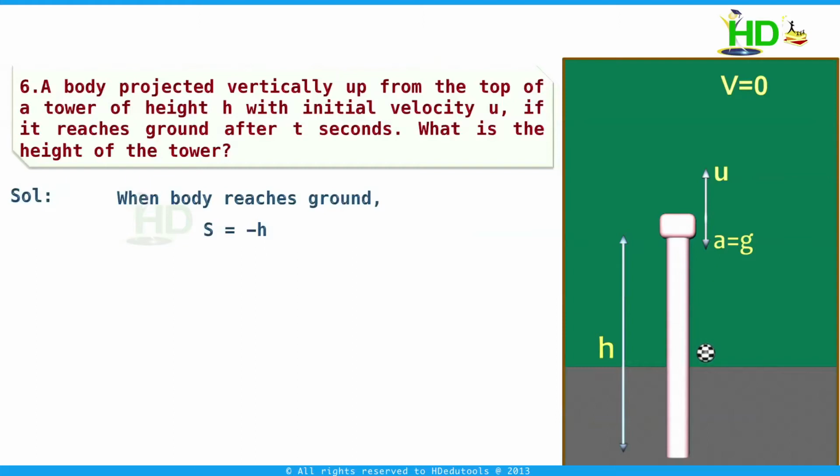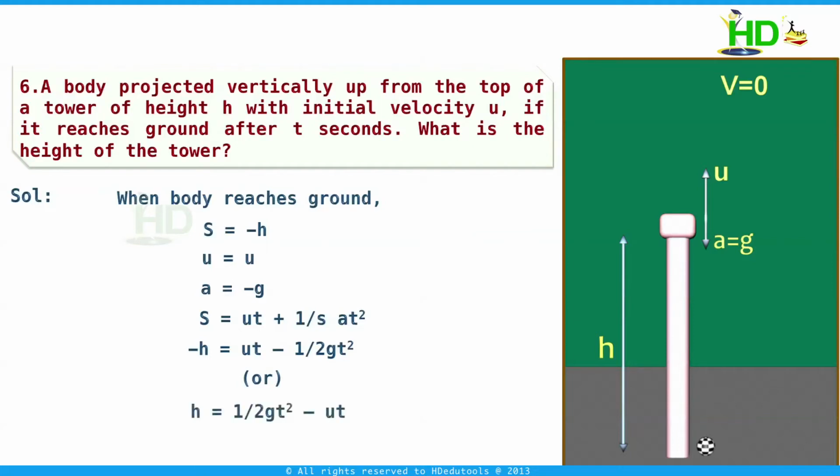Therefore, the displacement is minus h. The initial velocity is u and acceleration is minus g. Using the equation s is equal to ut plus half at square, we can write minus h is equal to ut minus half gt square, or h, that is the height of the tower, is half gt square minus ut.